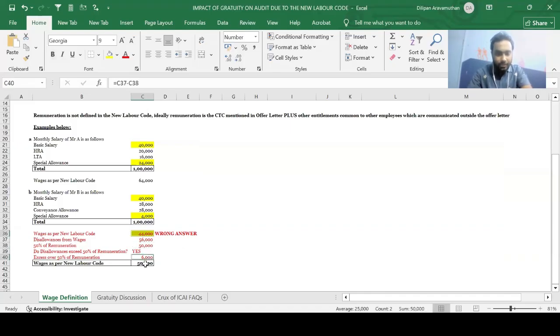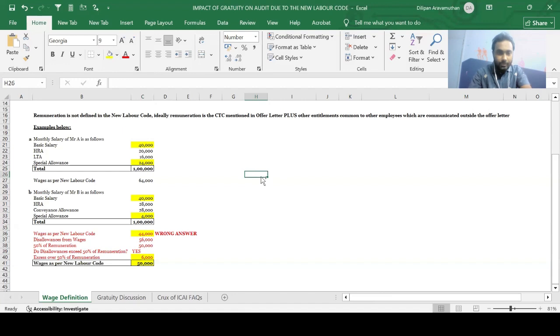So your new labor code wages would be 50,000, right? Which is basically 44,000 plus your excess over 50% of remuneration, 6,000. So 44,000 plus 6,000 yields 50,000. I hope this is very, very clear, guys, and I hope you got clarity on this, right?